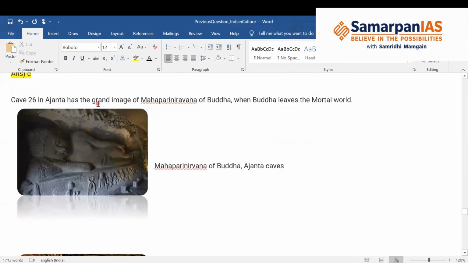Cave 26 in Ajanta has the grand image of Mahaparinirvana Buddha when Buddha leaves the mortal world. So this is the image. When he's leaving the mortal world, this event is known as Mahaparinirvana. And it is shown in Cave number 26 of Ajanta.